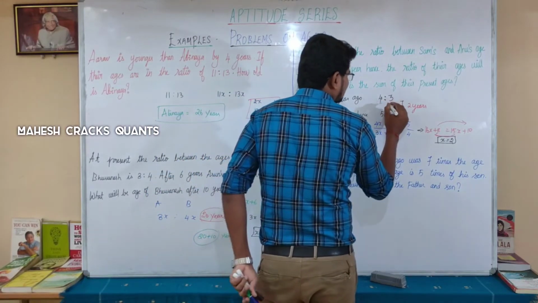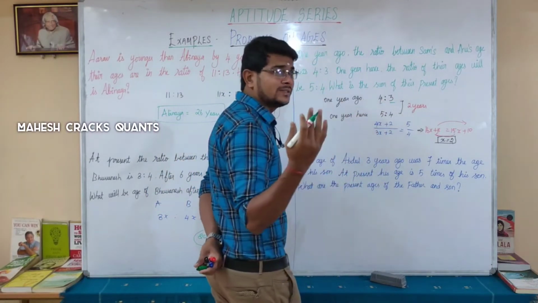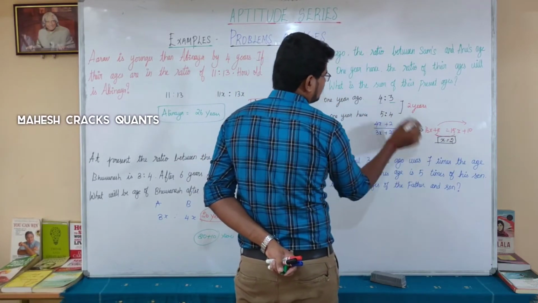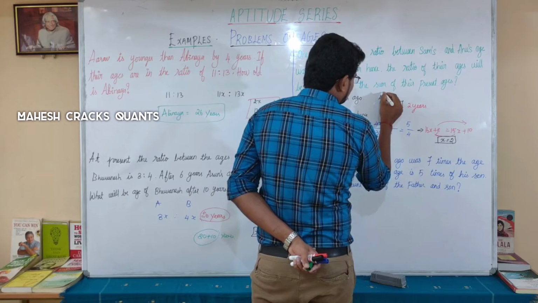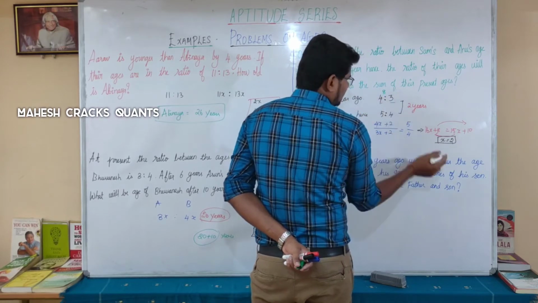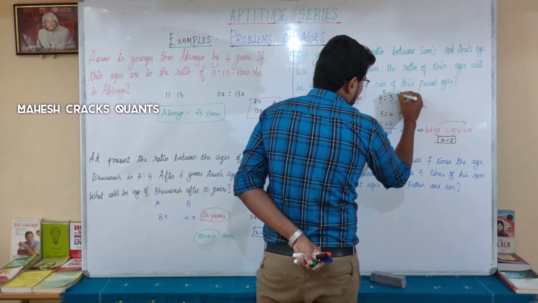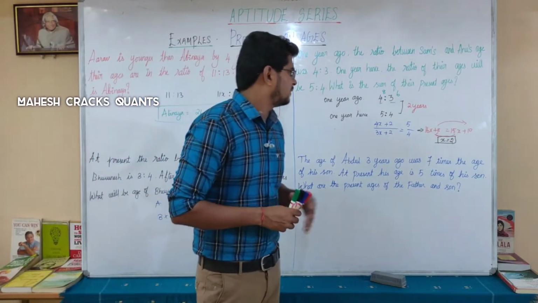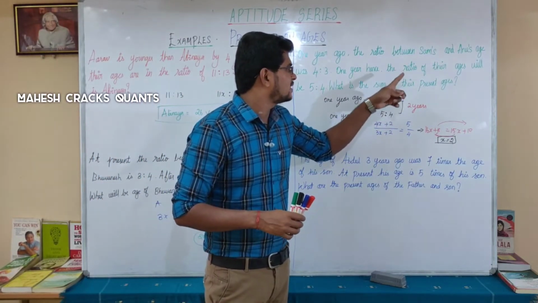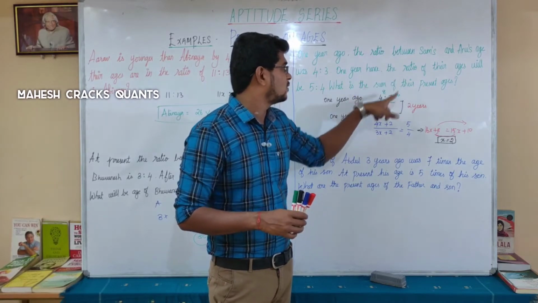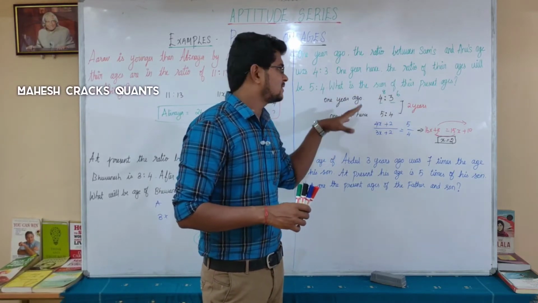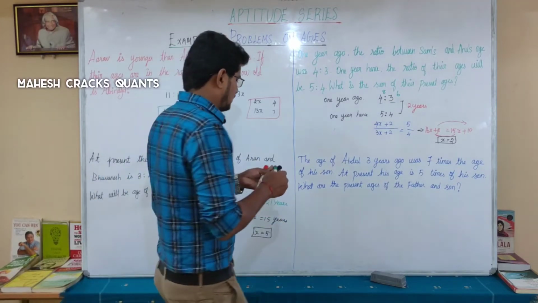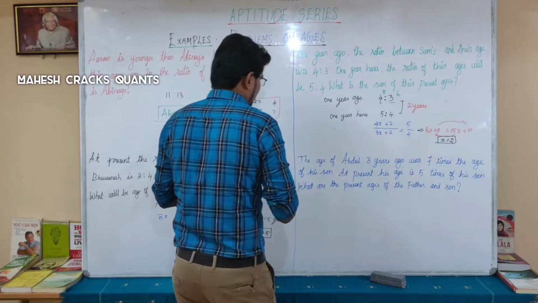Substitute here, you will get the 1 year ago's age of Sam and Anu. So 4x is the value. 4x means 4 into 2, 8. And then 3x means 3 into 2, 6. 1 year ago, Sam's age was 8, Anu's age was 6. At present, their ages are 1 year more. If you add 1 year, you will get the present age of both of them.